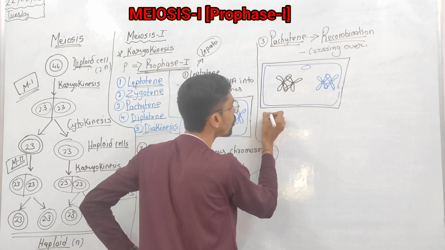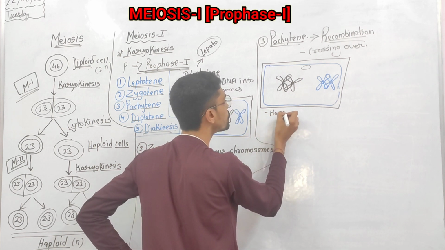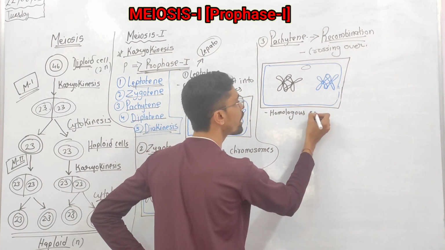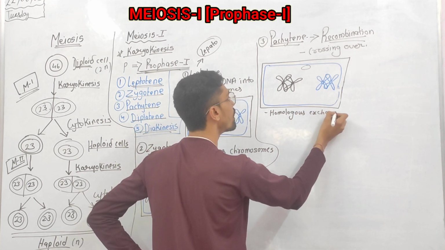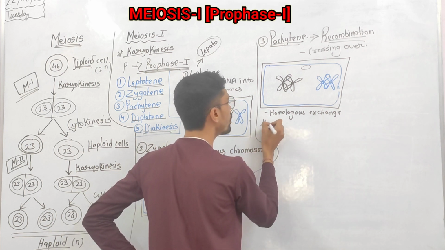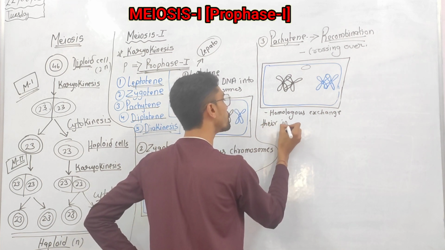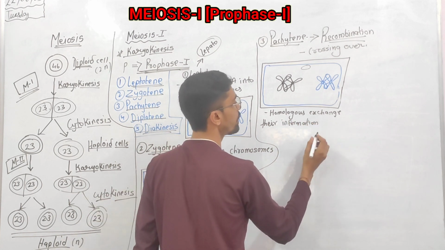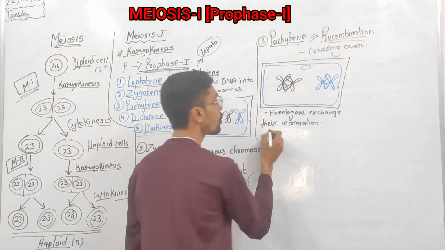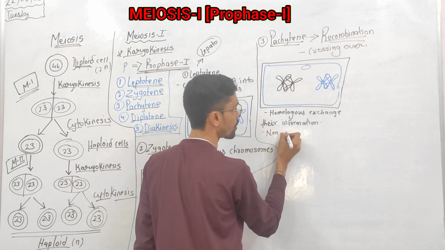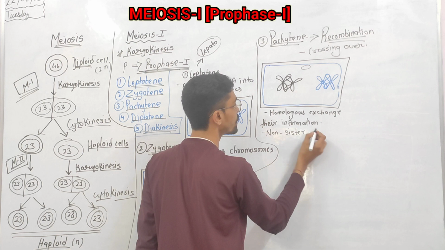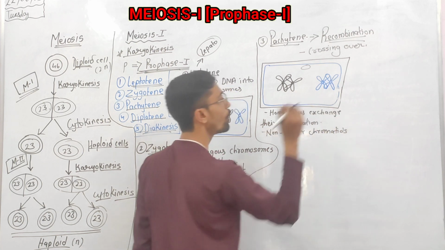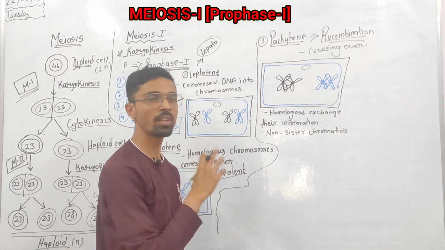So homologous chromosomes exchange their information. We can also say that non-sister chromatids do this function.